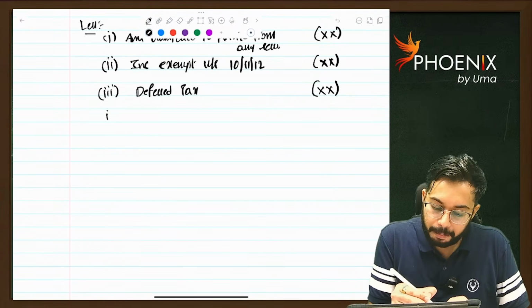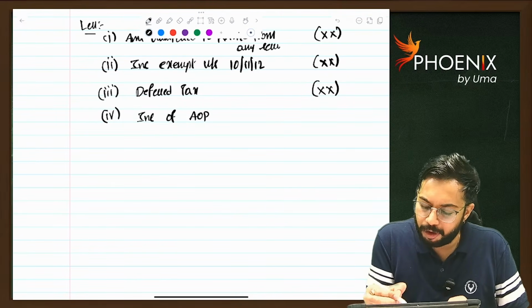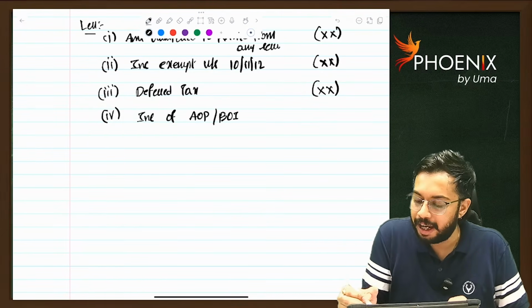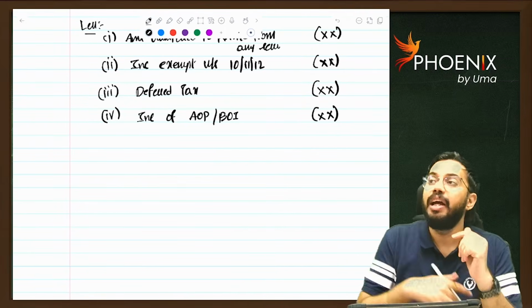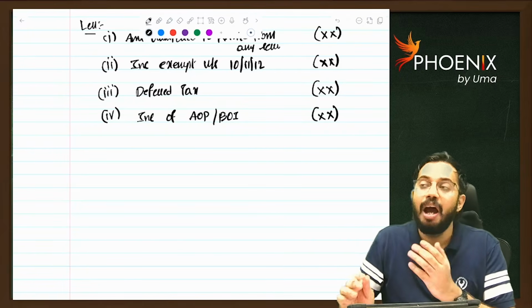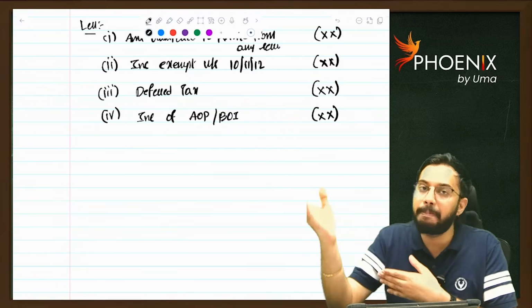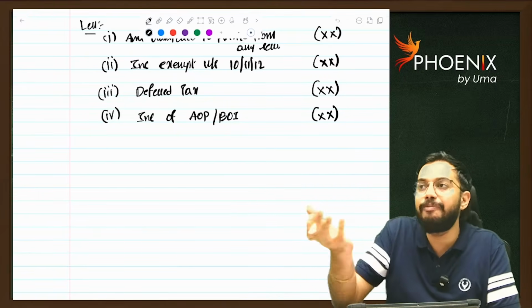Next, income of AOP BOI. Whatever income of AOP BOI is there, that is also to be excluded. Sir, why is income of AOP BOI to be excluded? AOP BOI is already paying taxes at the maximum marginal rate. As AOP BOI is already paying taxes, what we receive is the balance income after payment of taxes.